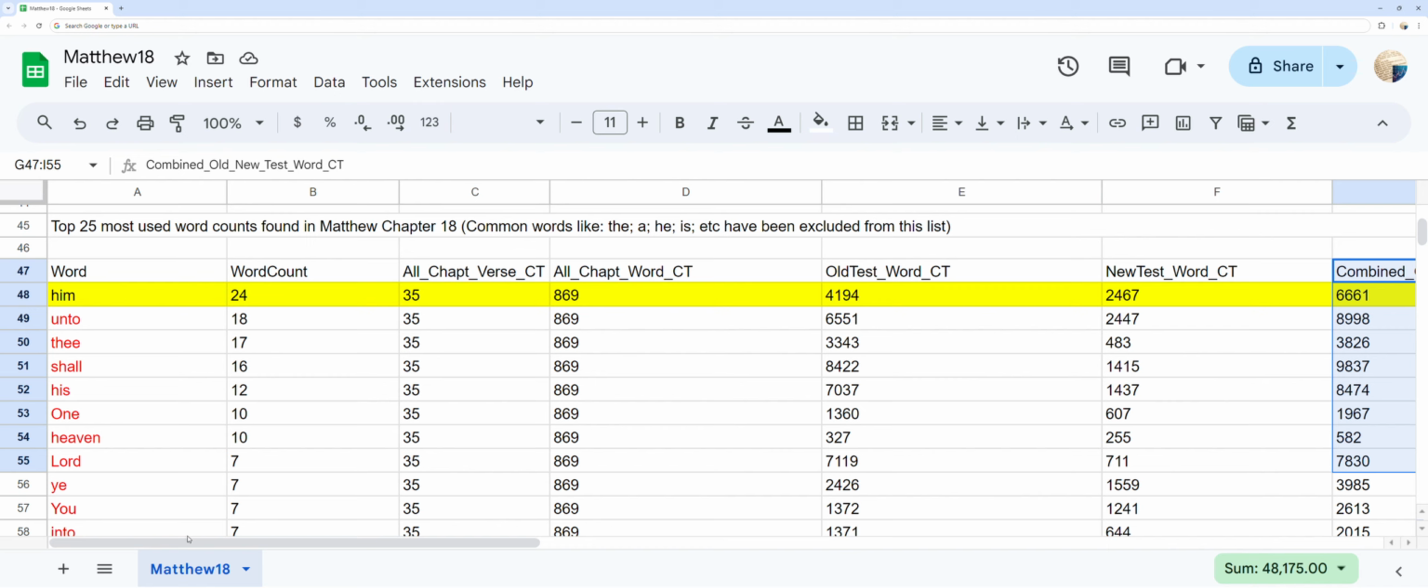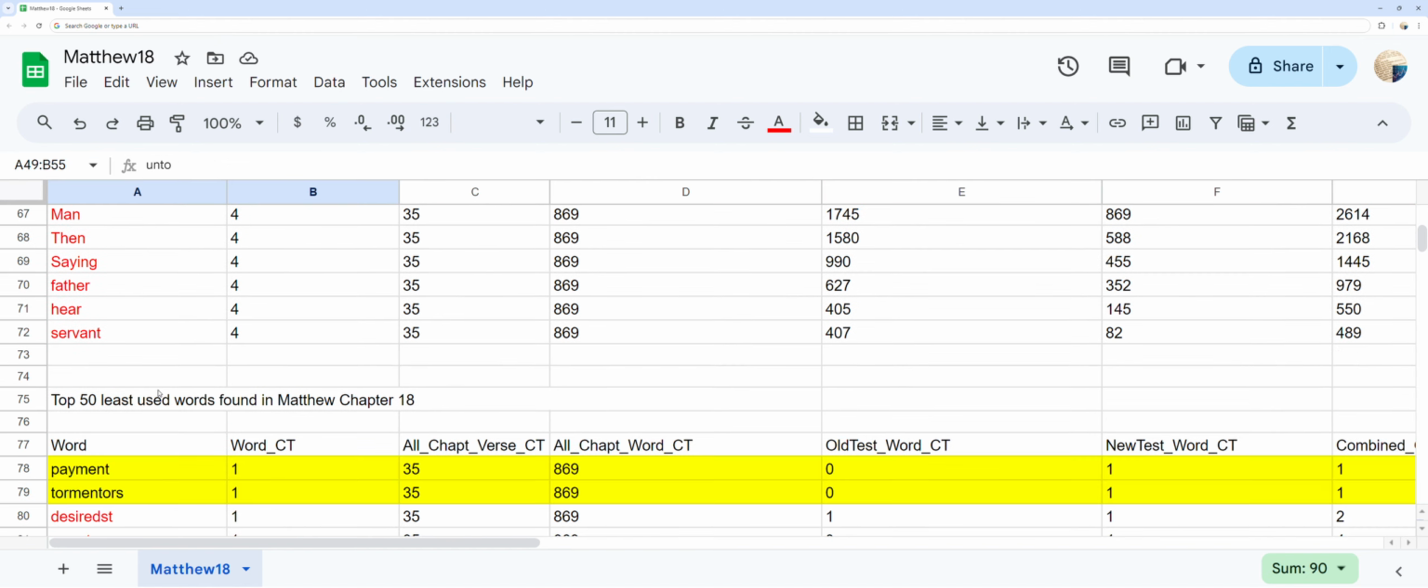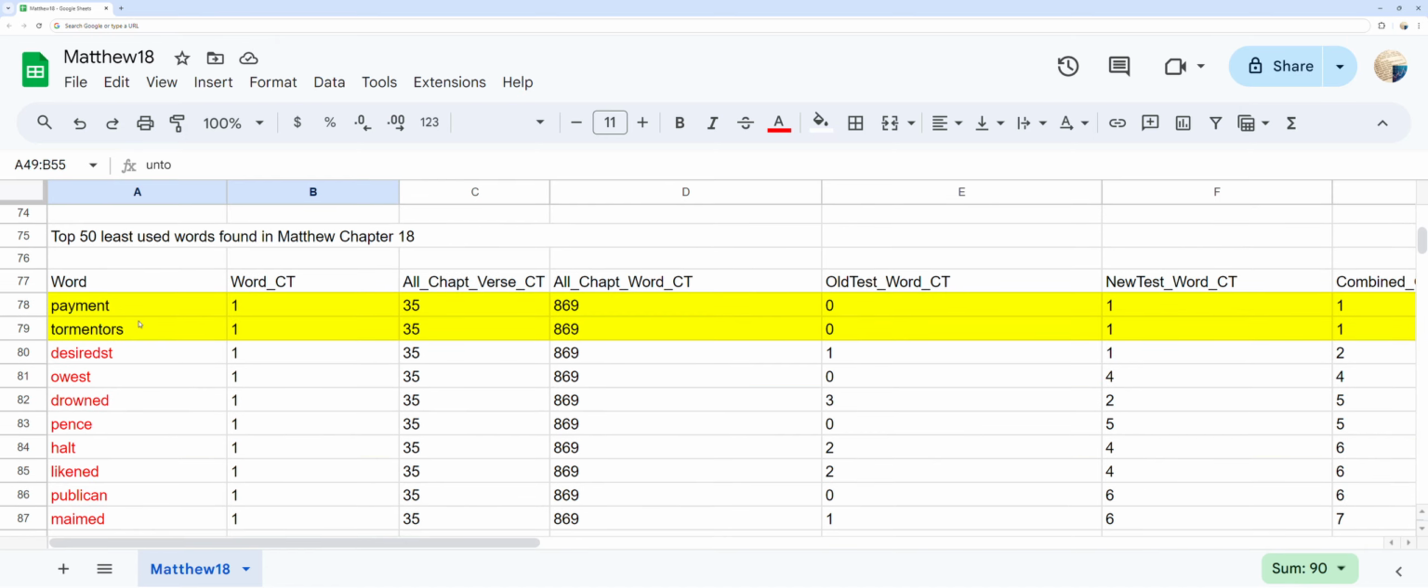Top 50 least used words found in chapter 18. You can see the least frequent words in Matthew chapter 18 and the word count for each. As well, you can compare that to the total times those words are used in the whole of each Old Testament, New Testament, and both Old and New Testaments.